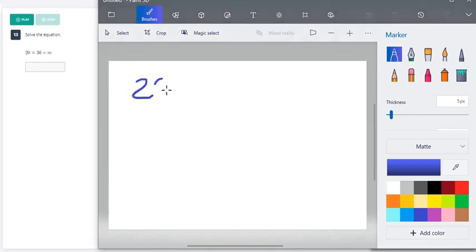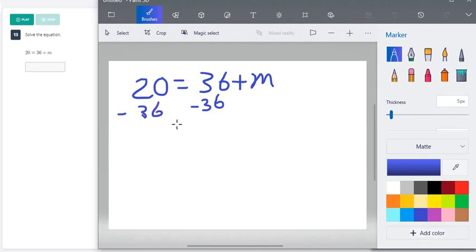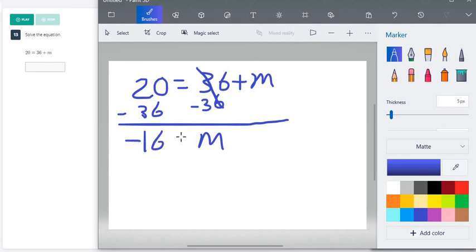So here we have 20 equals 36 plus m. Now, to solve any algebra problem, we do opposite operations. Here we are adding these two together, so to solve, we will subtract. Since it's m plus 36, we are going to subtract 36 from both sides to find our answer. So these will now cancel out, leaving us m. And then 20 minus 36 is negative 16. So negative 16 is going to be our answer here.